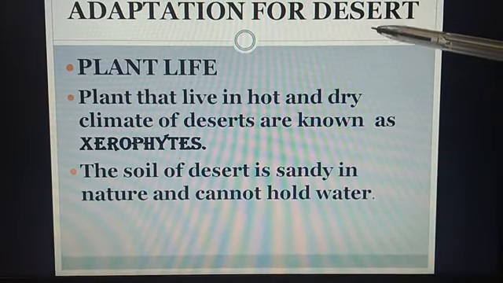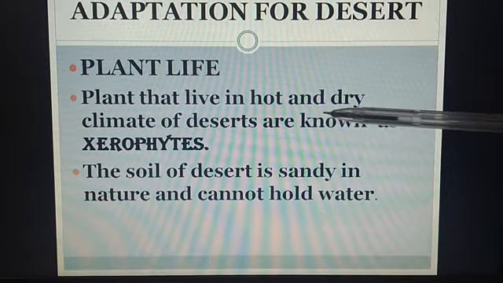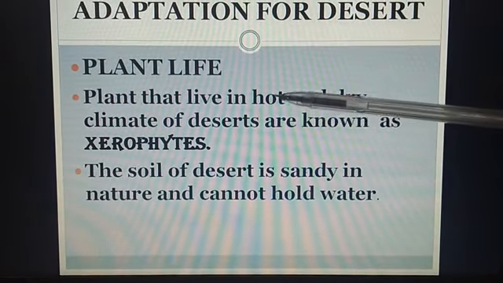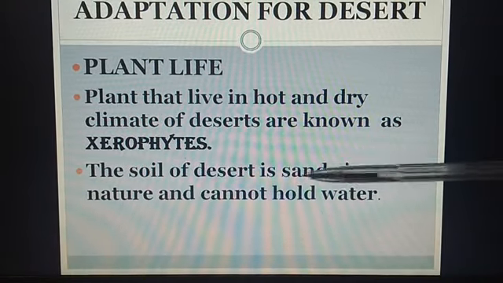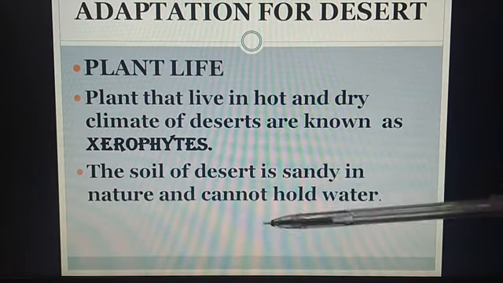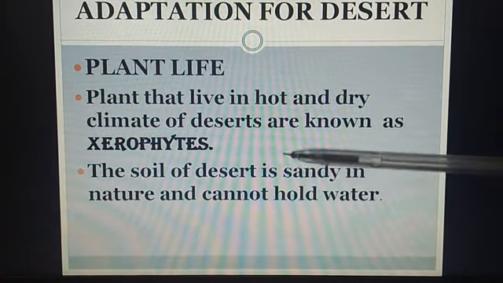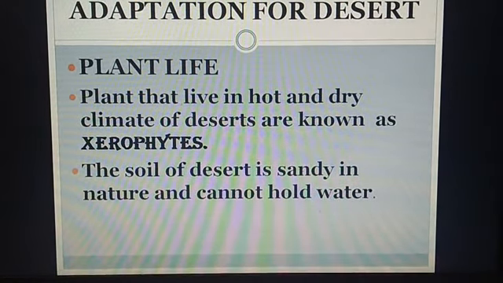Plants that live in desert. First, plants that live in the hot and dry climate of deserts are known as xerophytes, because they need little water to survive. Second, the soil of desert is sandy in nature and cannot hold water. So, xerophyte plants have long roots that go deep into the soil in search of water. Main plants that are found in desert are babool, kikar and cactus.